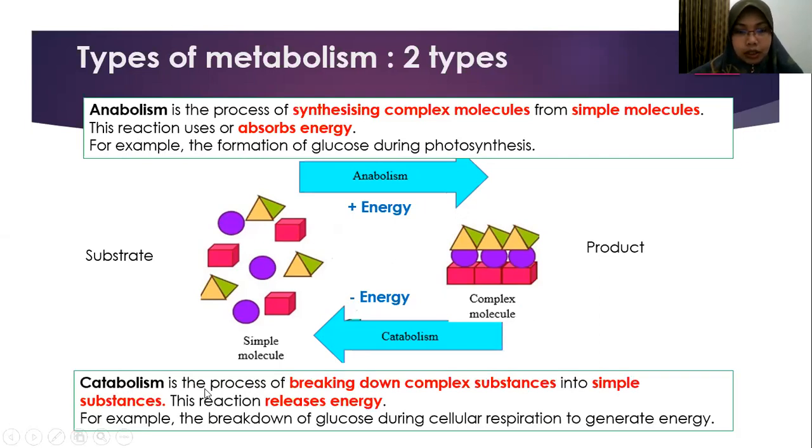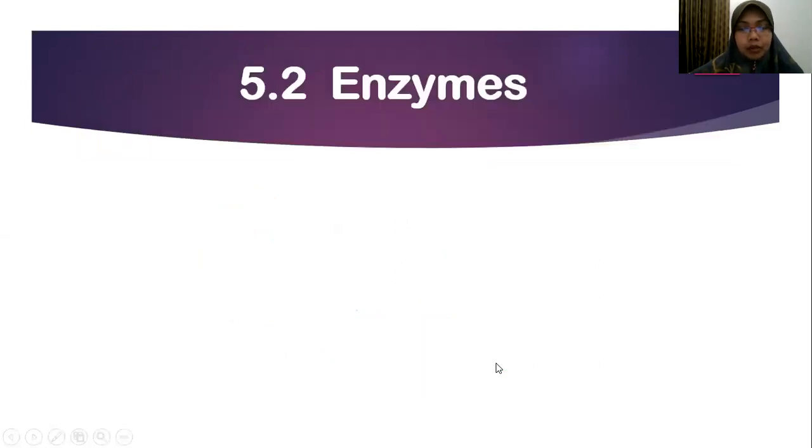Catabolism definition is the process of breaking down complex substances into simple substances. This reaction releases energy. For example, the breakdown of glucose during cellular respiration to generate energy. Okay, and now we move to another subtopic, which is enzyme.